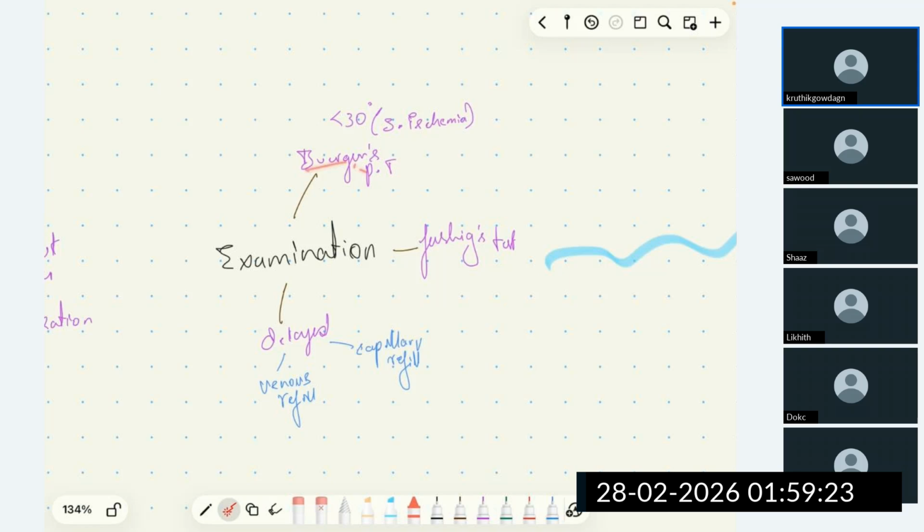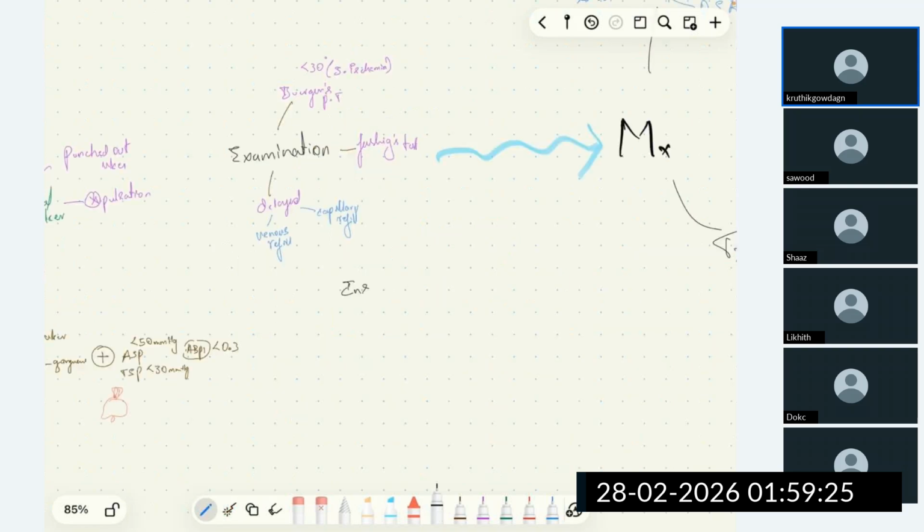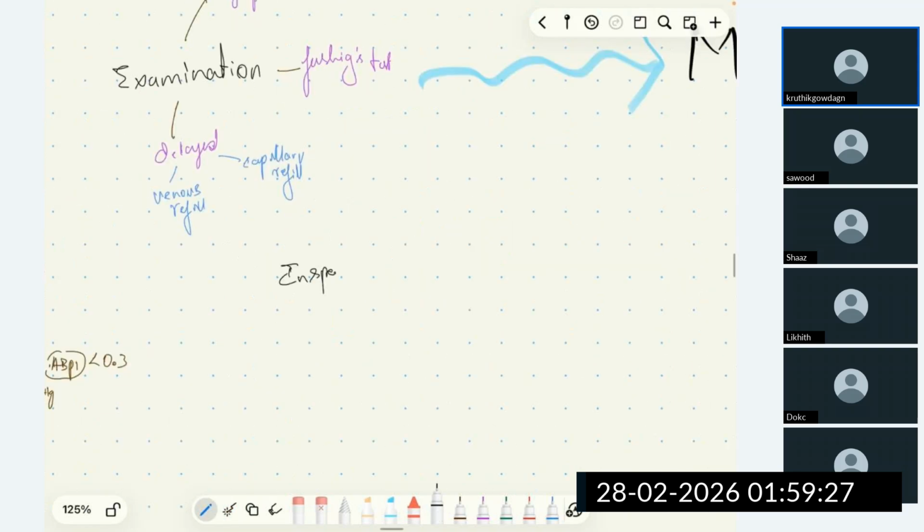On inspection of the limb, we will see skin changes like atrophy of skin, loss of shininess, and loss of hair due to chronic ischemia.